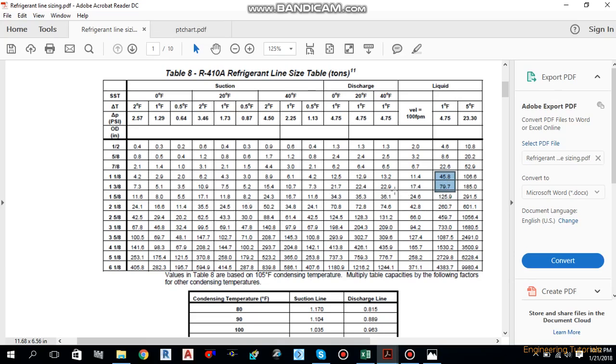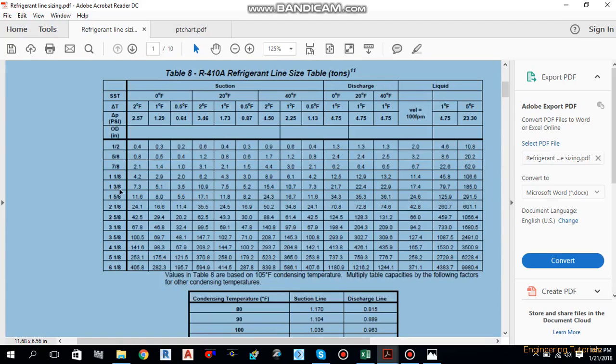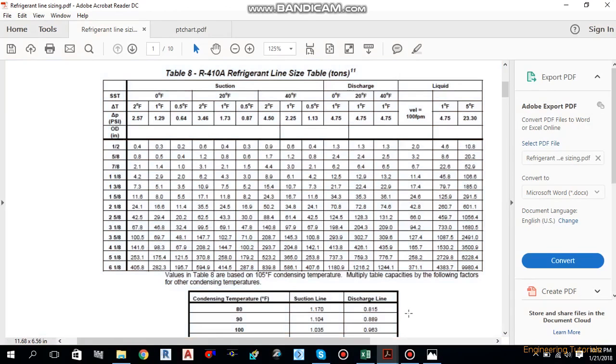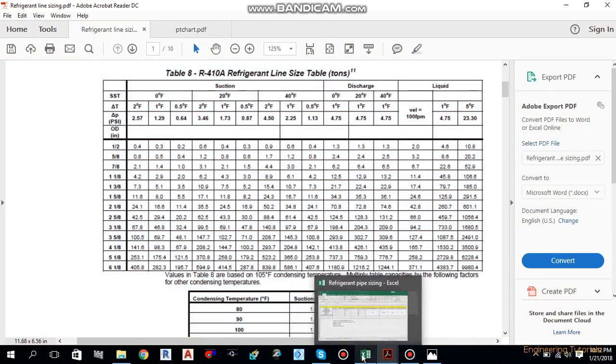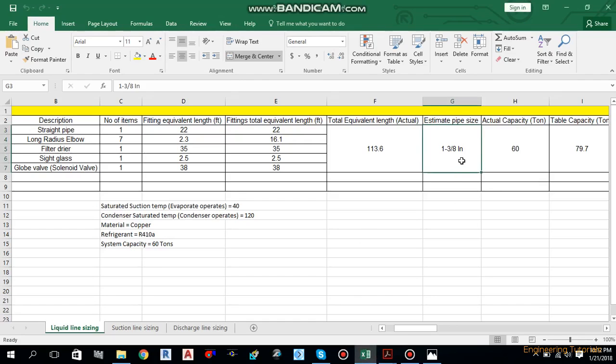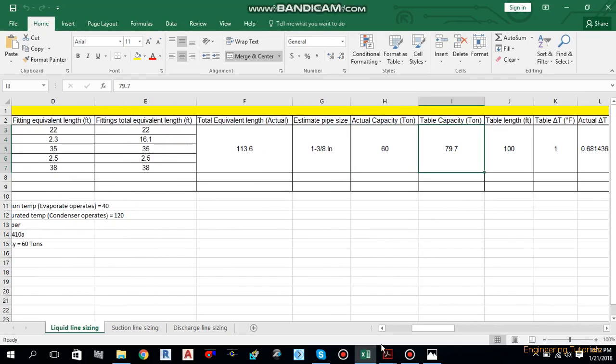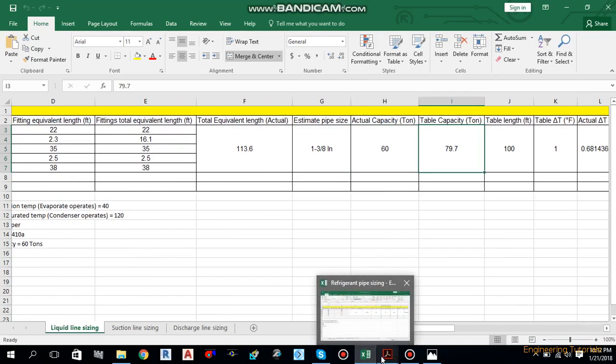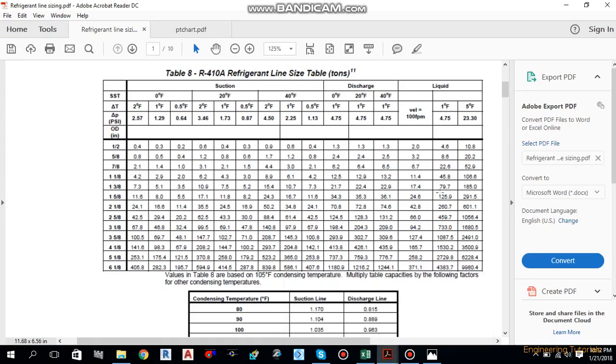So for 79.7, as you can see, 1 3/8 is the pipe size. So we can use this 1 3/8 inch pipe size. Let's move back over there. 1 3/8 inch is the pipe size we are using over here. The actual system capacity, you know, is 60 tons, and the table capacity is 79.7 ton.